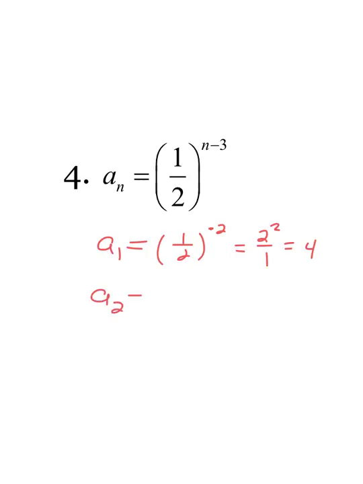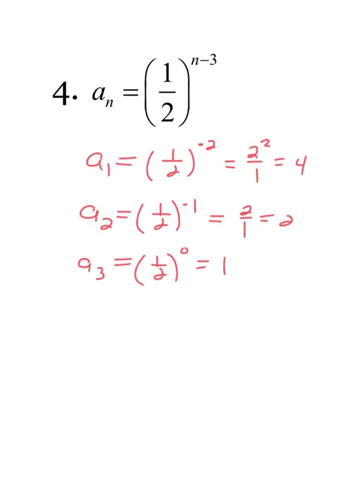You might have already done these. You can just check them and see if yours is matching up. When I go 2 minus 3, I get negative 1. Again, at the negative exponent, I need to flip it back positive. I end up getting 2. A sub 3 is going to be 1/2. And again, it's n minus 3. 3 minus 3 is 0. Anything to the 0 power is 1. Don't forget that. A sub 4, you get 1/2. When I go 4 minus 3, I get 1. So I'm just left with the fraction 1/2.